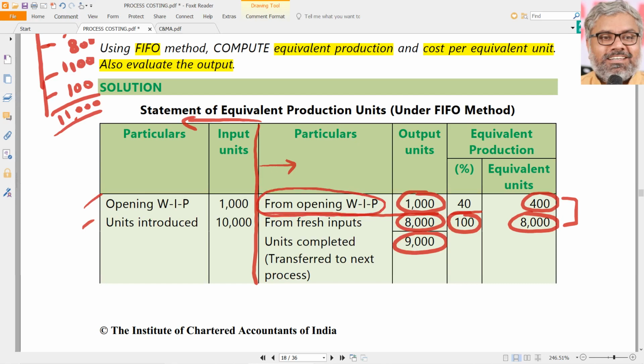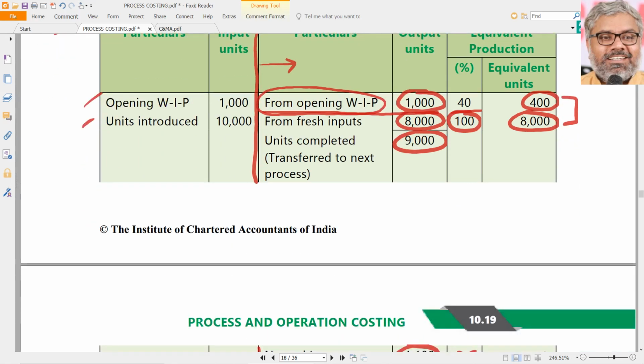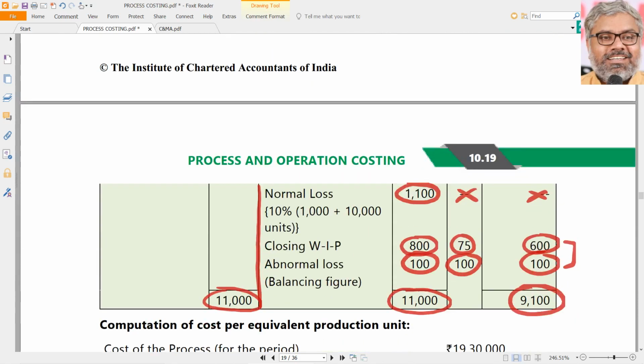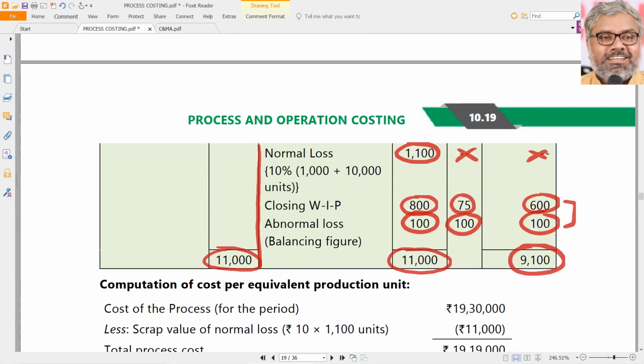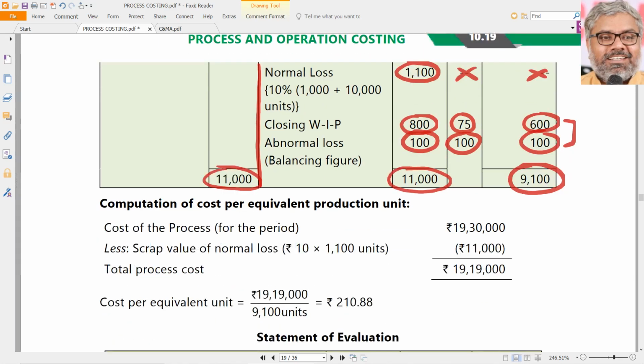But the way we calculate equivalent units is always the same. Ultimately, completed units will have to be 100%, naturally, because they are completed. Normal loss should be 0%. Abnormal loss should be 100%. Work in progress closing should be according to the percentage of completion given in the question. Then you got the equivalent units of production, that is 9100 units.